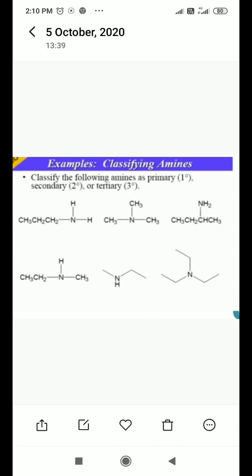Then different examples as per our classification of amines are given here, like primary amine, secondary amine, tertiary amine.